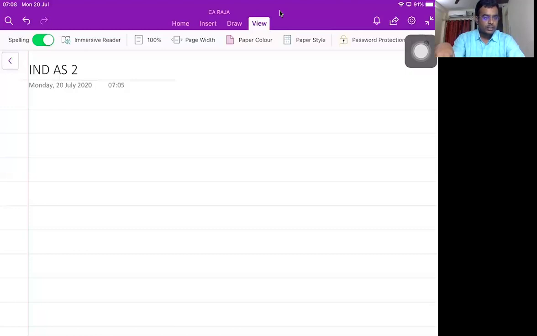Priyadarshini, you have to add with your roll number. What is your roll number? Otherwise, in the back end, there will be a problem.